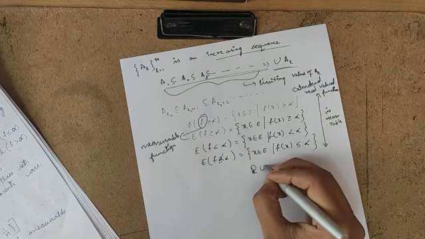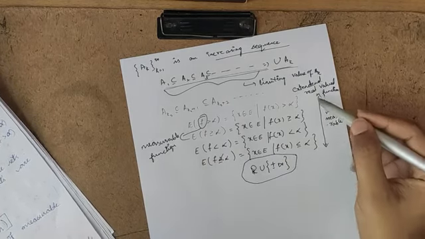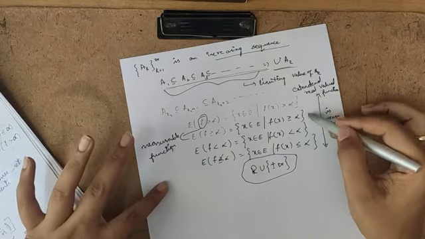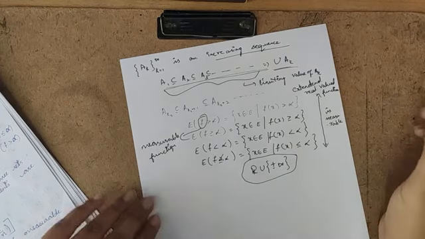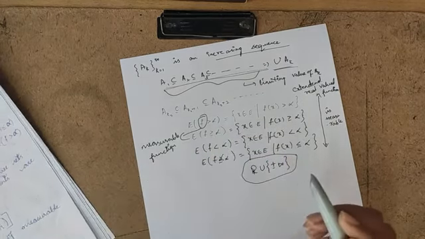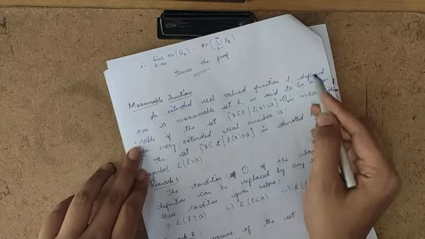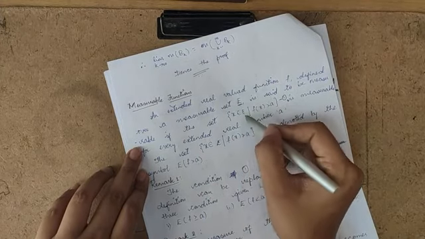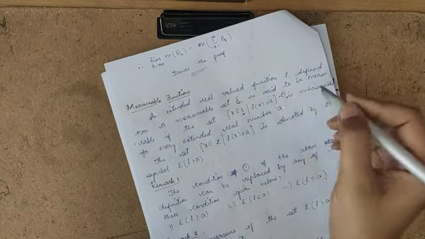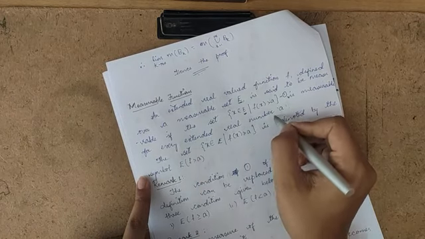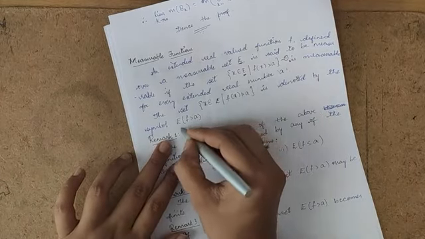That means R union plus or minus infinity. For this domain, we are defining a measurable function. If any one of these conditions is measurable, then we can say f is a measurable function. An extended real valued function f defined over a measurable set E is said to be measurable if this set is measurable for every extended real number A. So we are denoting the whole set in this form.